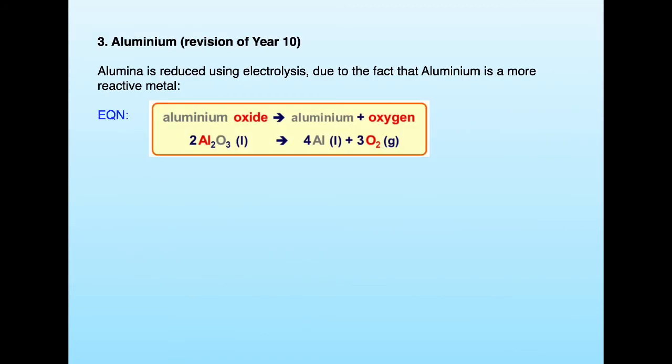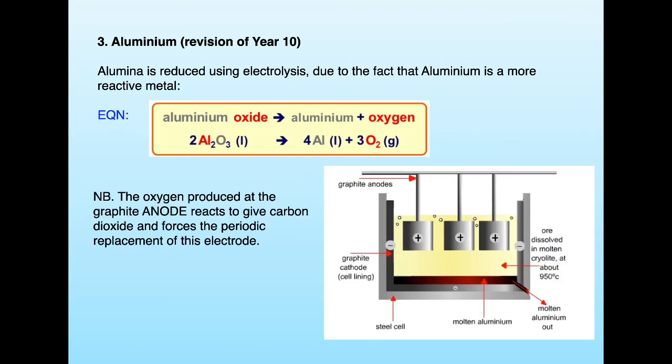Aluminium, think back to year 10. Alumina, which is aluminium oxide, we reduce it by using electricity. And this is because aluminium's more reactive, isn't it? So the overall reaction for the process is that, to get aluminium liquid. This was the diagram you saw last year.